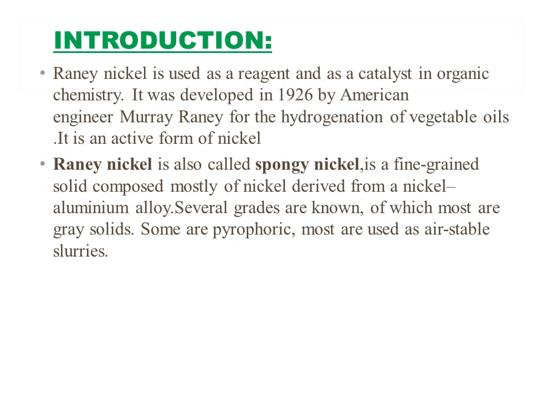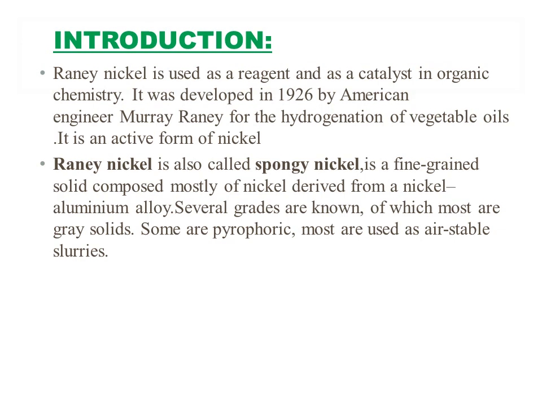In the introduction part, what do you mean by Raney nickel? How did it come about? Raney nickel comes from the American engineer Murray Raney. He used it for the hydrogenation of vegetable oils, and it is an active form of nickel. It is present in organic chemistry. This reagent is basically used for hydrogenation reactions. It is also called spongy nickel, which is a fine-grained solid compound, and it comes from the nickel aluminum alloy, which I will show you in the preparation.